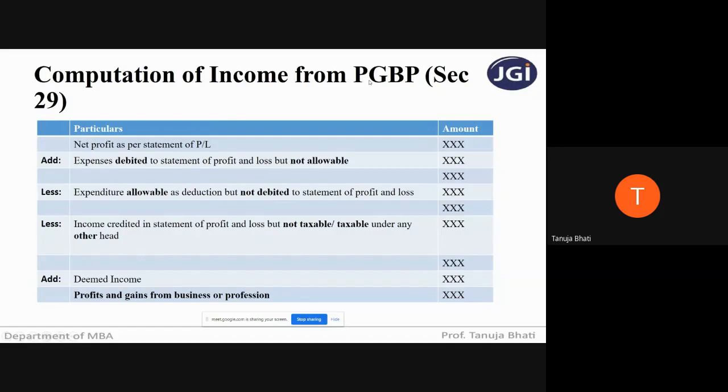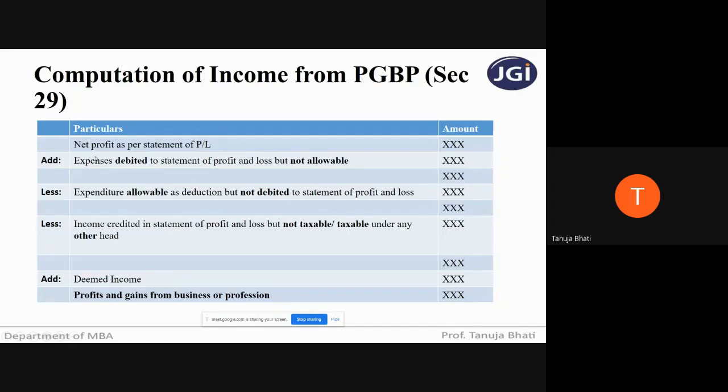Should we directly take the net profit and on that calculate the tax on income from business and profession? No. There are certain steps to be followed, and this computation of income from business or profession is covered under section 29 of the Income Tax Act. So let us understand this particular chart.